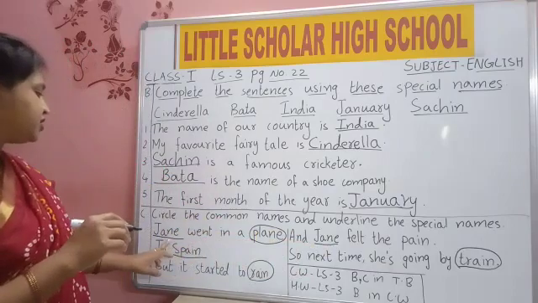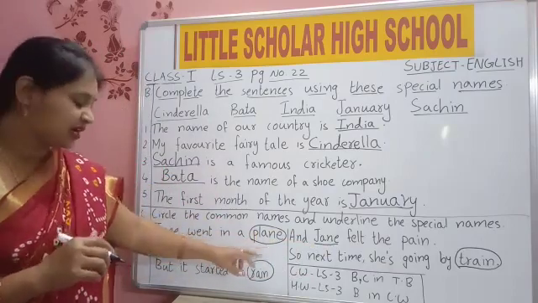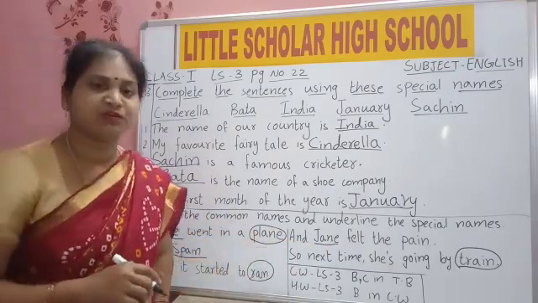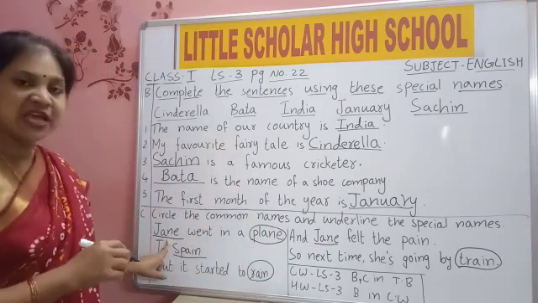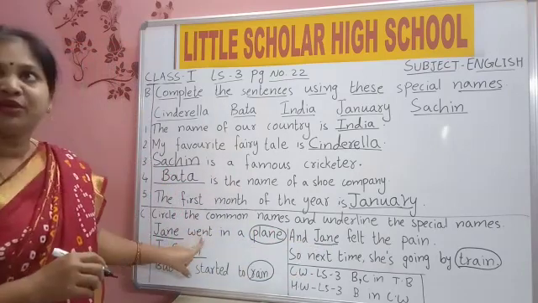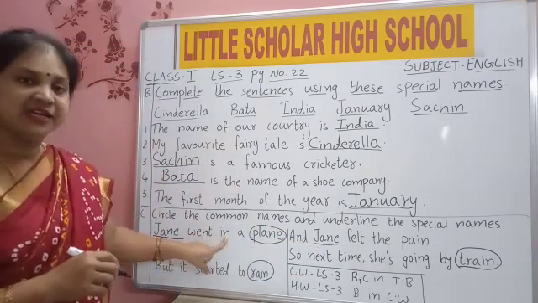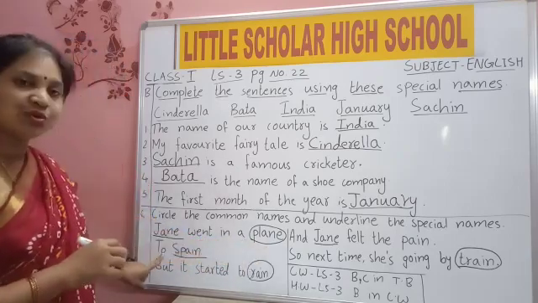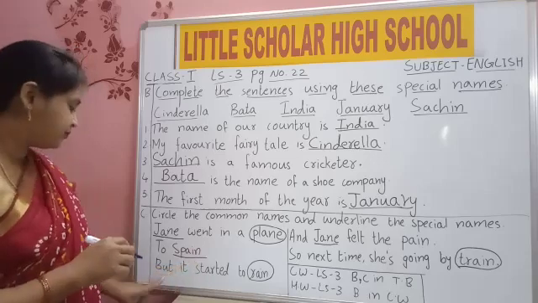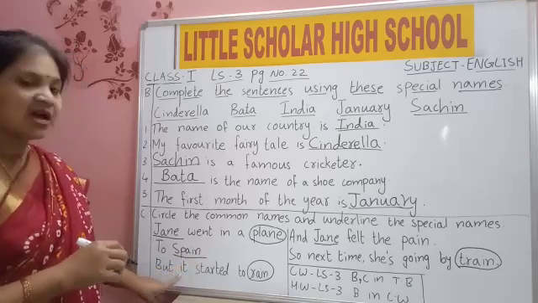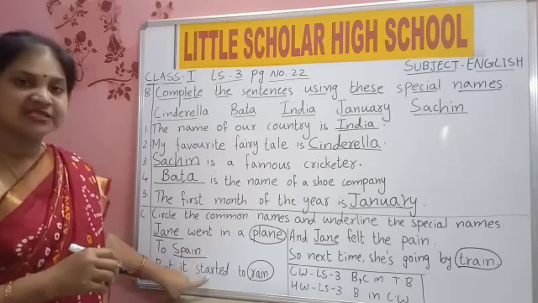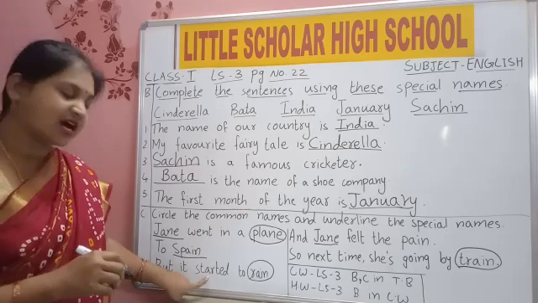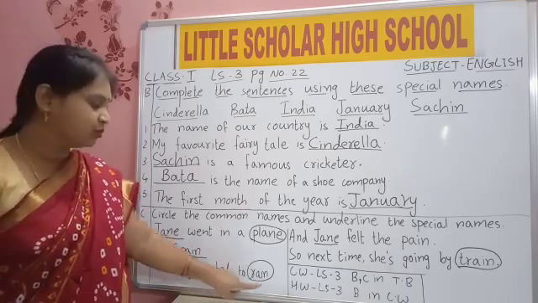So Jane went in a plane. Come on, read. Put your finger, page number 22. Put your finger and read along with me. J-A-N-E, Jane. W-E-N-T, went. I-N, in. A, P-L-A-N-E, plane. T-O, to. S-P-A-I-N, Spain. B-U-T, but. I-T, it. S-T-A-R-T-E-D, started. T-O, to.